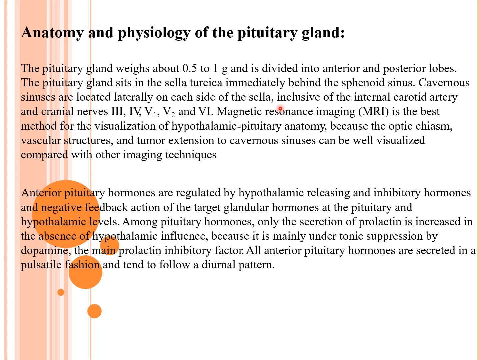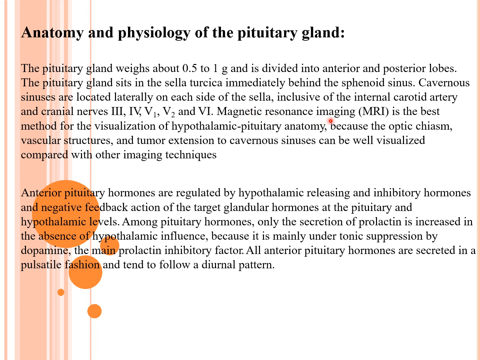That means on each side of the sella turcica is the location of the cavernous sinus, inclusive of the internal carotid artery and cranial nerves: the third, fourth, then branches from the trigeminal nerve, V1 ophthalmic and V2 maxillary, and the sixth cranial nerve, which is the abducens nerve.